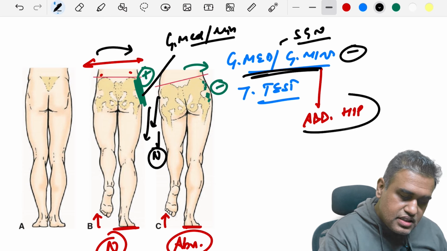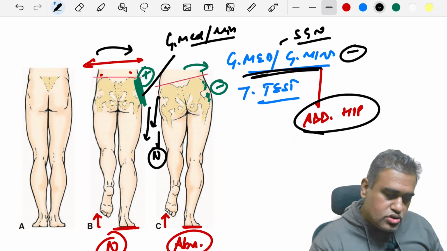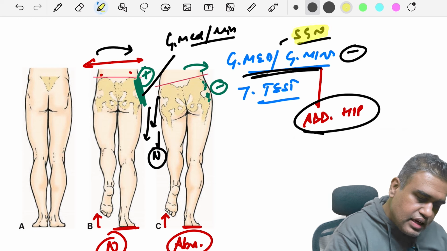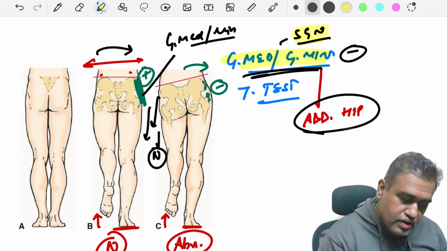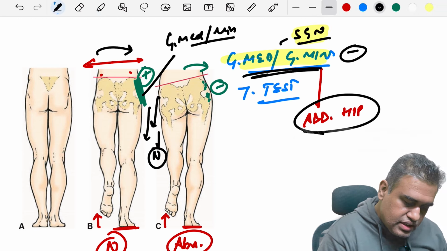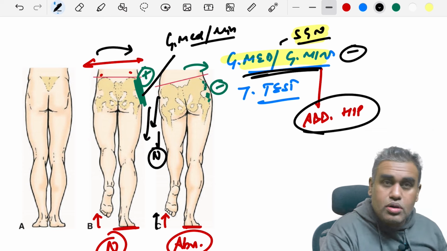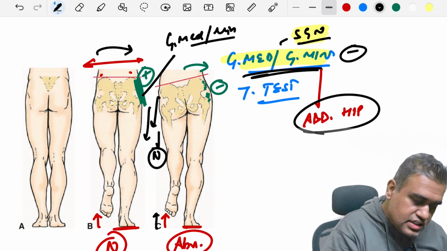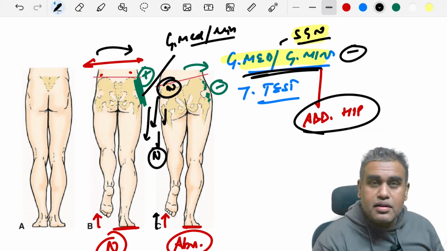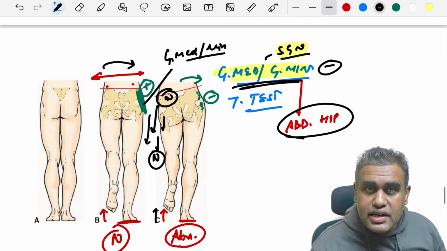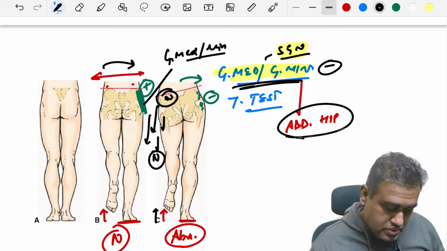And these muscles are basically abductors of the hip. So, if the superior gluteal nerve is damaged or these muscles are not working, then what will happen is that when you take the left foot off the ground, the left side of the pelvis drops down. So, remember, it's the normal side of the pelvis that is dropping down in the Trendelenburg test. That is very, very important for understanding, and a very important question comes from here.